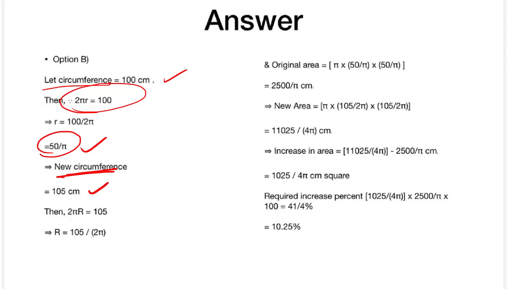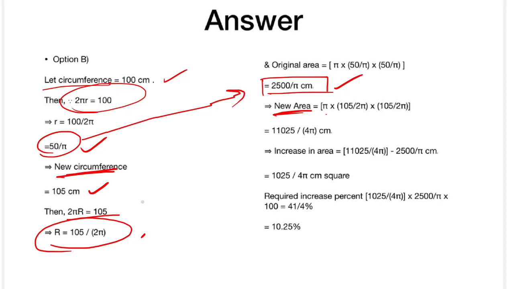So the new circumference is 25r equal to 105, and R capital is equal to 105 by 25. We got these two, and the original we'll just put here, and it goes to 5 into 50 by 5 into 50 by 5, so it is going to be 2500 by 5 centimeters. So the new area we got is 5 into, so we are using here the original area and the new area, and we'll be getting this equation. It's really simple.